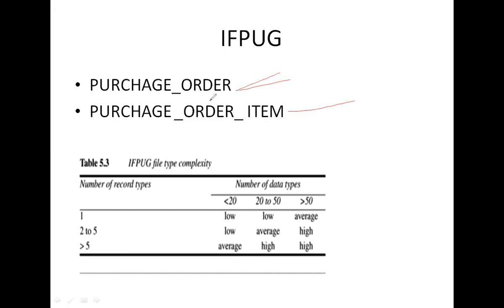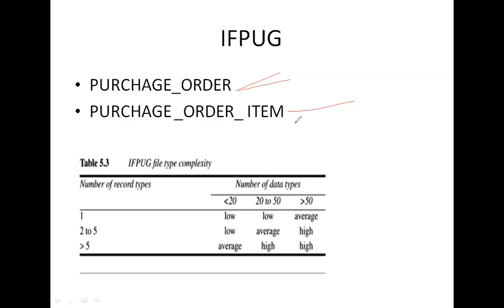The purchase order item specifies product name, price, and the number of items ordered.